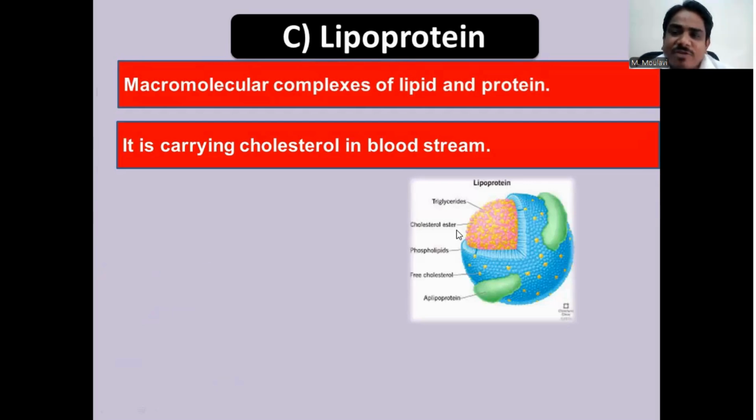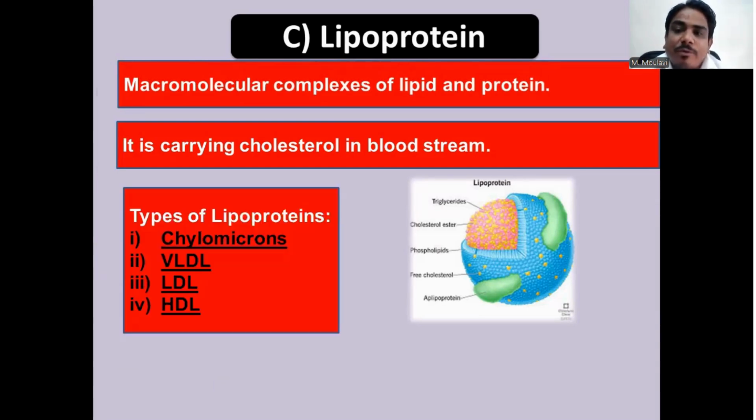Lipoprotein contains different units or components like triglycerides, phospholipids, apoprotein, etc. Depending on the percentage or the composition of these units, these lipoproteins are classified into chylomicrons, very low density lipoprotein, low density lipoprotein, and high density lipoprotein. All these types of lipoproteins are related with the good cholesterol and the bad cholesterol in the human body.